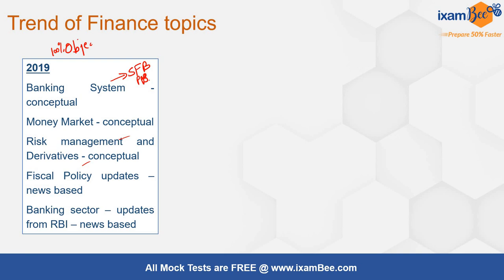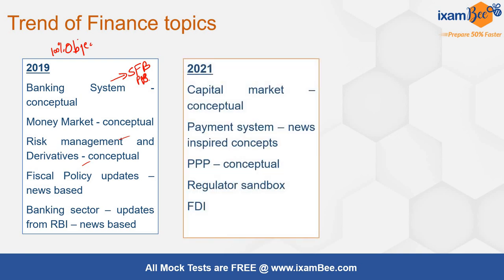If I move to 2021, this is when we had moved to the objective plus descriptive pattern of exam. In this time, our questions, especially objective questions, were focusing on the capital markets. There were conceptual questions related to capital markets, who is the regulator, and the different types of intermediaries that exist in the capital markets. Related to them, questions had been asked.